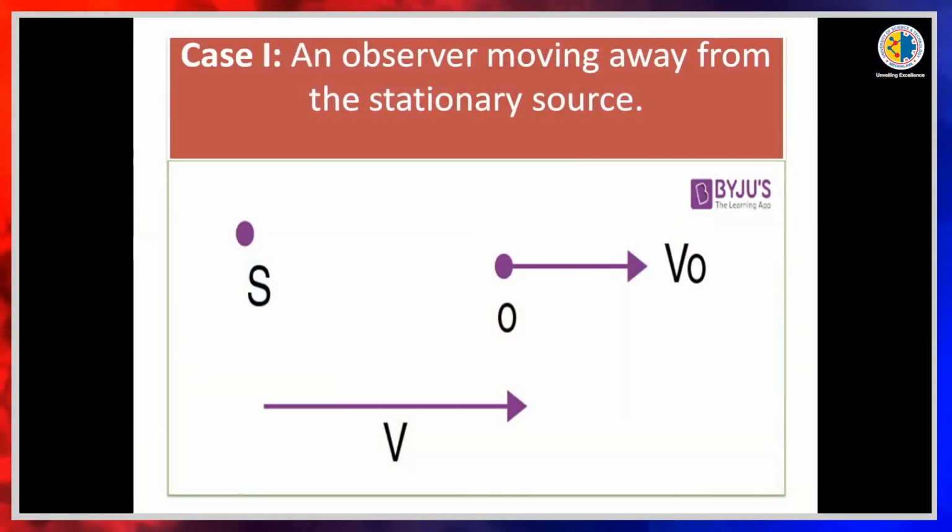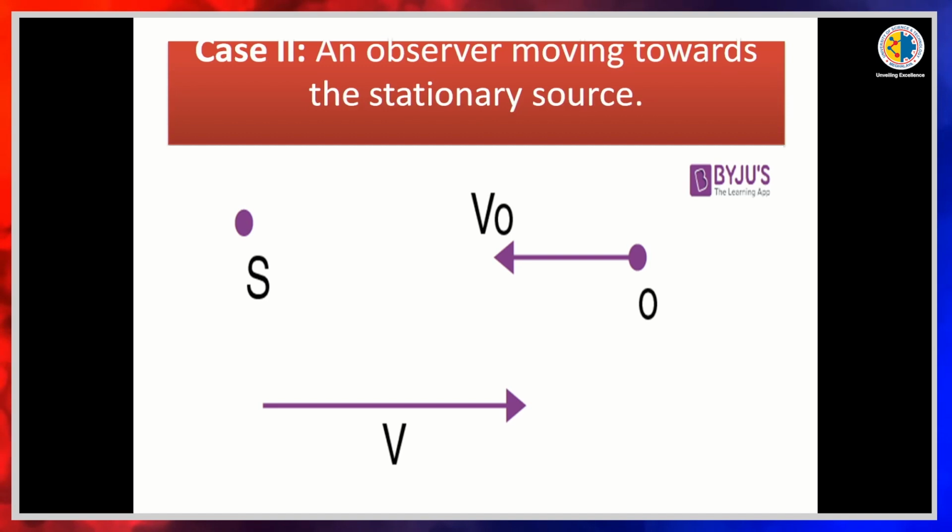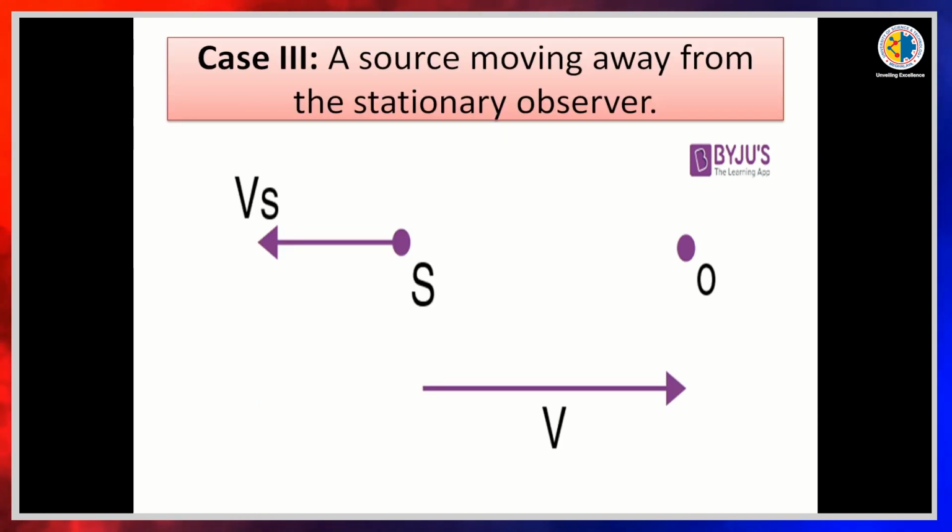So, this is the first case, an observer moving away from the stationary source. S is denoted by stationary source and O is the observer. When O goes away from S, then what situation happens? So, this description is here in this picture. Now, second case is an observer moving towards the stationary source. S is stationary source and O observer, and it is moving towards the source. Sound direction V.